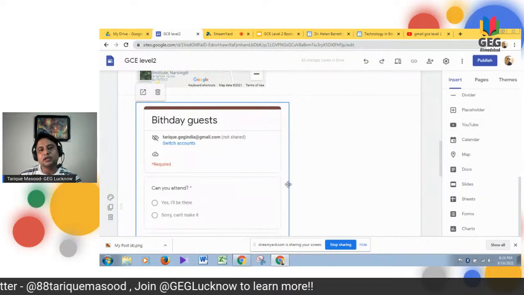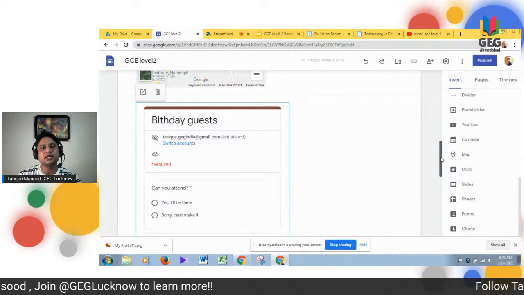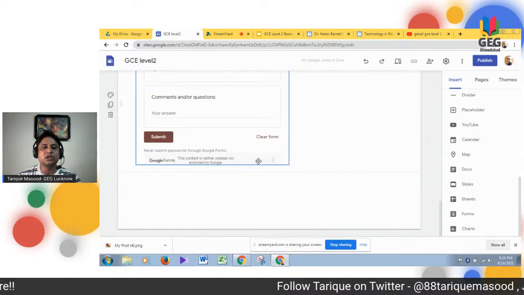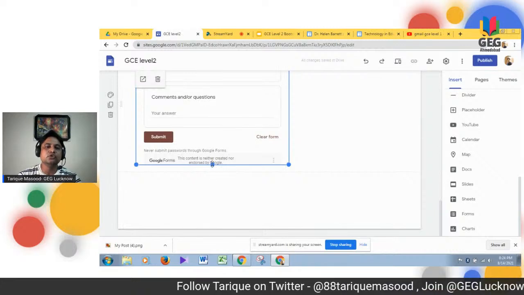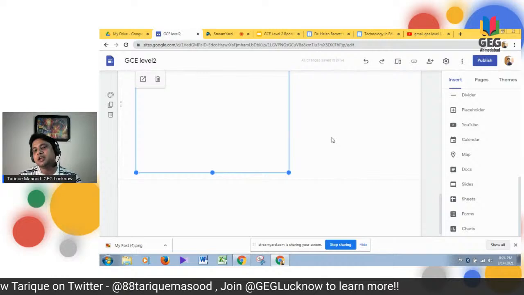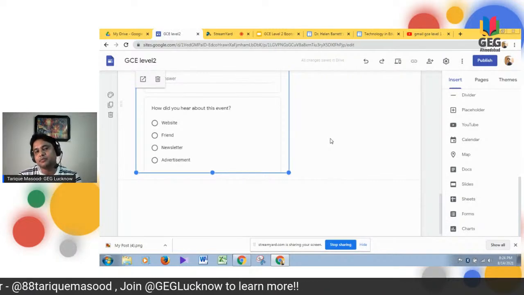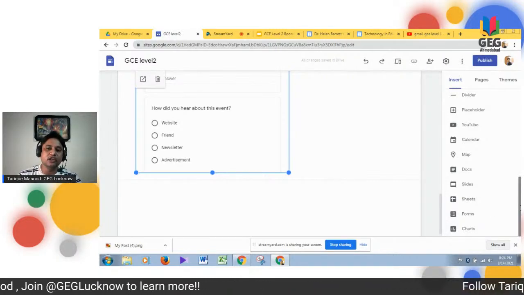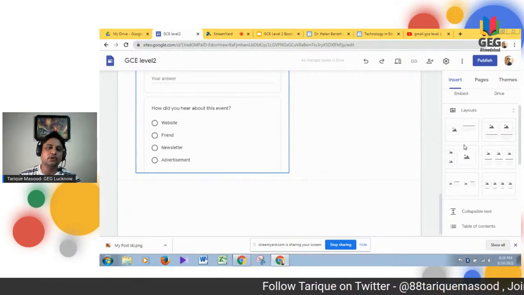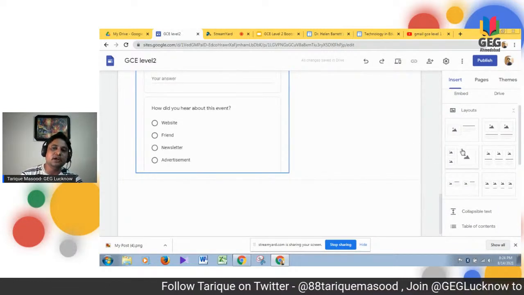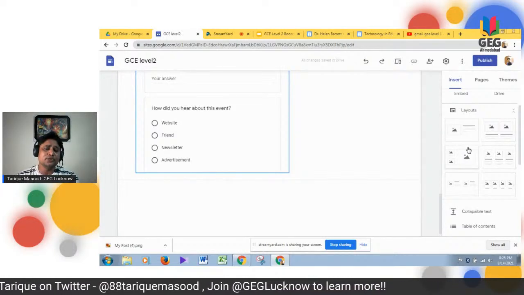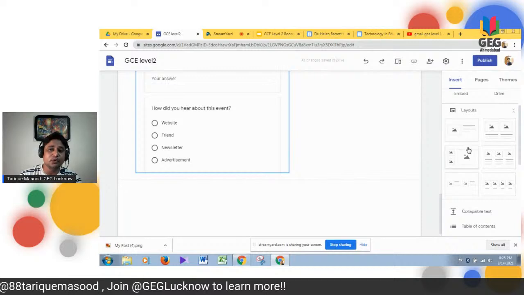Now, I can go to my website and resize it. I can decrease the size, I can increase the size, whatever I want, I can do from here. You see that I am just decreasing the size of the form. You can even add your form as a button, which is a good option available, or you can use these layouts, which are really very beautiful to see. You can even embed using that and make it a button. So there are many more options on the website that you can explore.